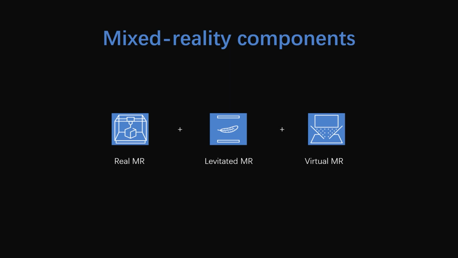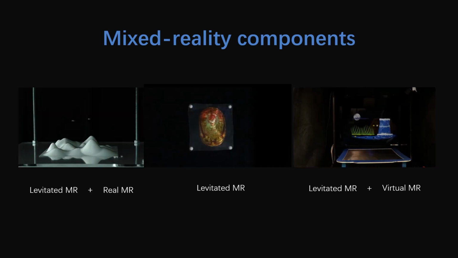For mixed reality components, we propose presenting both digital and physical contents co-located inside the working volume. Here, real MR components refer to the appearance changes of physical embodiments, and virtual MR components refer to immersive and reconfigurable display without using tangible materials.